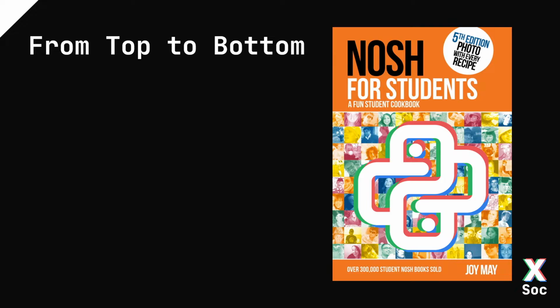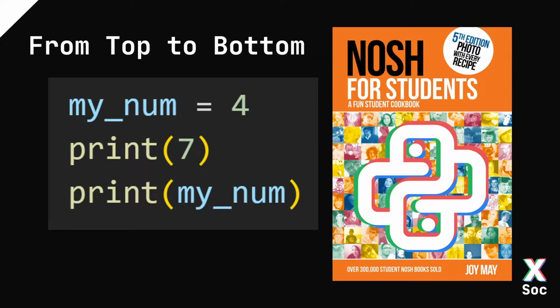So they either do something, or they evaluate to something. Another thing worth mentioning at this point is about going from top to bottom. You can almost think of programming as kind of like a cookbook, right? The reason for that is that when we have any statements like this, we always execute them line by line in Python from top to bottom. We have mynum is equal to 4, we print 7, and then we print mynum. So this script would output 7 and then 4.